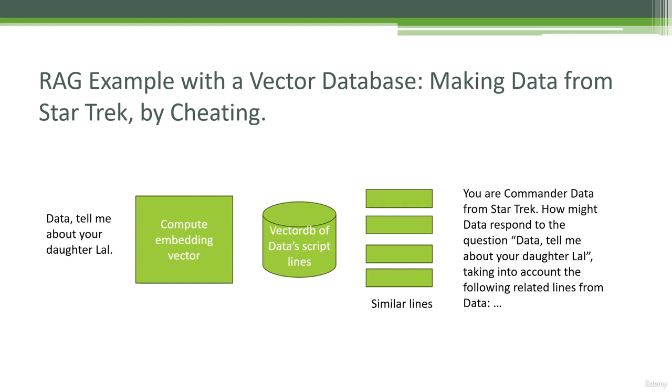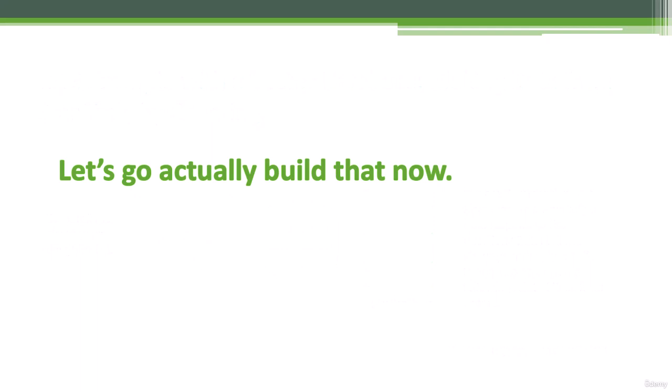And when I feed that in turn into the chat completions API for OpenAI or whatever model you're using, I will get back a response that hopefully takes those external results into account. And we can go and try it out. Again, that final prompt that we're creating in RAG is going to be a combination of the original query, the prompt template that we're using, and any relevant data that we extracted from the retrieval stage of RAG. That's all there is to it, folks. So let's go and actually build this thing now and see if it works.